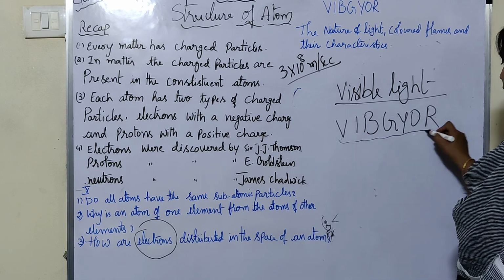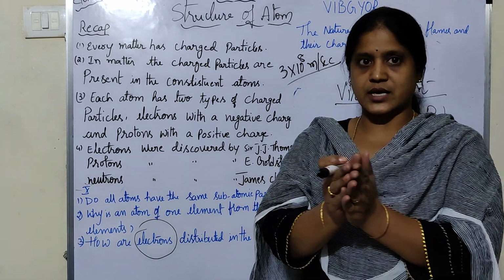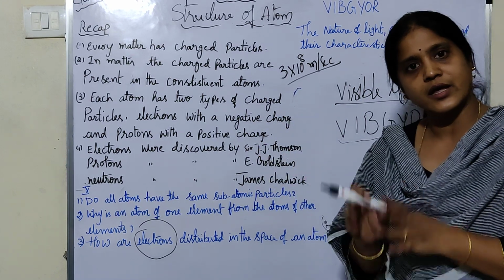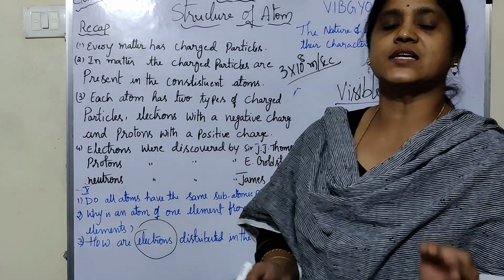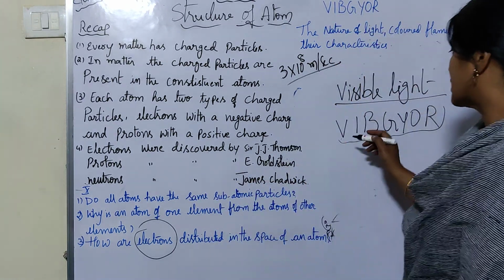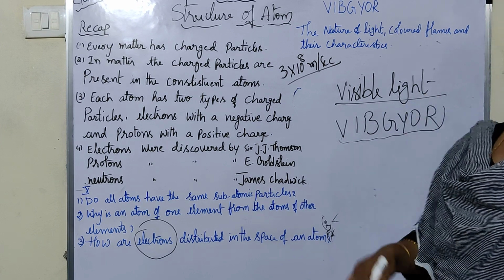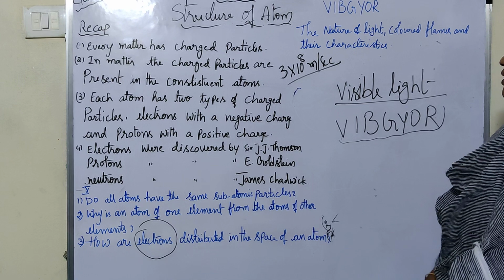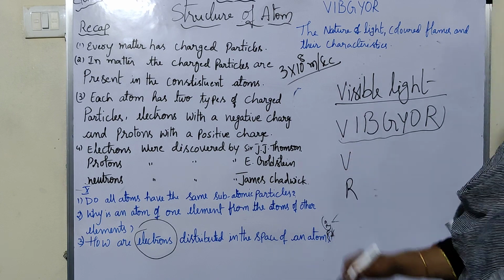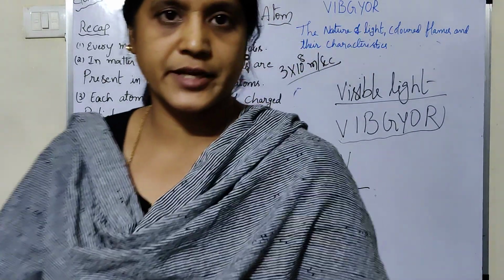All these colors have different wavelengths and different frequencies, and the intensity of these colors differs from one color to the other. You can see the intensity of violet is completely different from the red color. Violet and red, if you take starting and ending, red has less frequency. I will check the textbook and tell you.